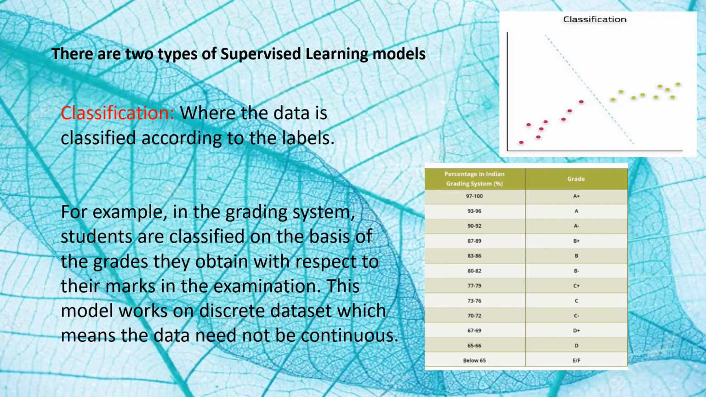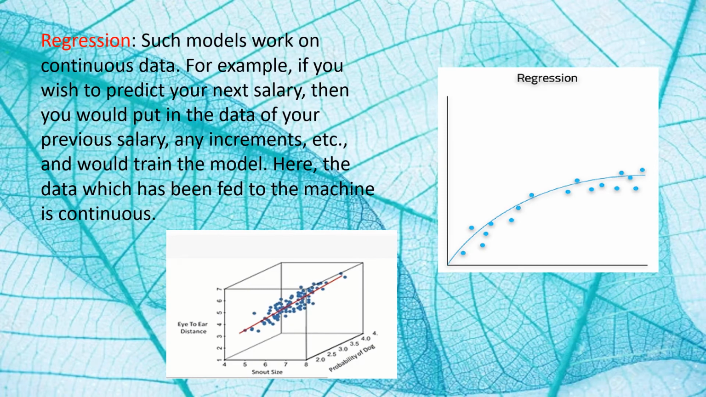It may be noted that the prediction output will be only amongst the classes in the training data. The output of a classifier is always categorical. Another supervised learning model is regression.